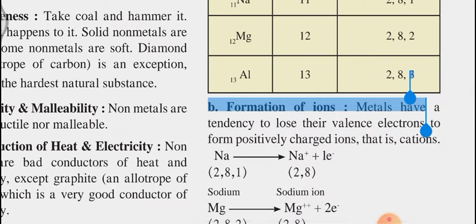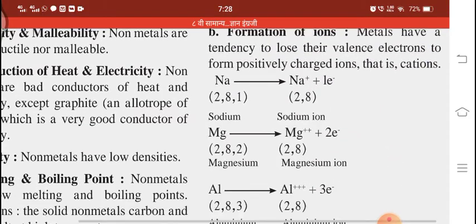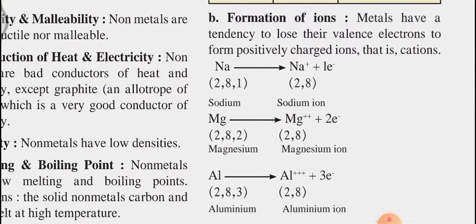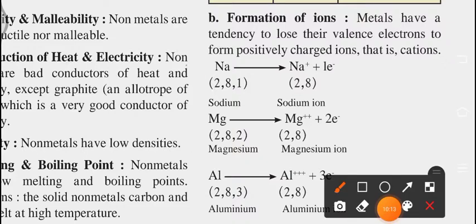Okay, so next is formation of ions, how ions form. This comes in chemical properties. Metals have a tendency to lose their valence electrons to form positively charged ions, that is cations.